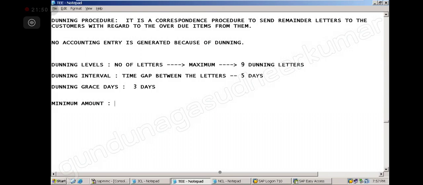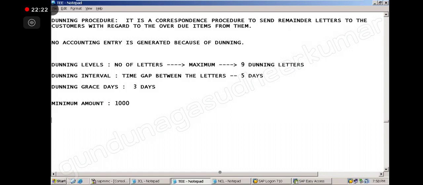Just understand: you send the first letter, please pay 3 rupees. Second letter, you have not responded for my 3 rupees. Third letter, I am going to quote for 3 rupees. There is a possibility of things like this, so that's why we have a minimum amount. Just say 1,000 rupees: up to 1,000 I tell the system do not pick up, above 1,000 only pick up.